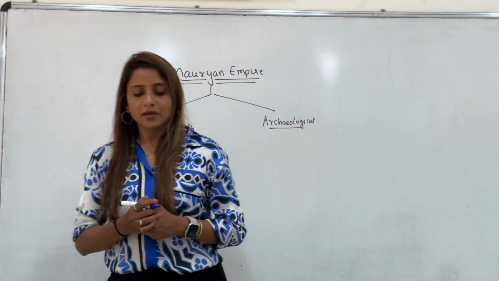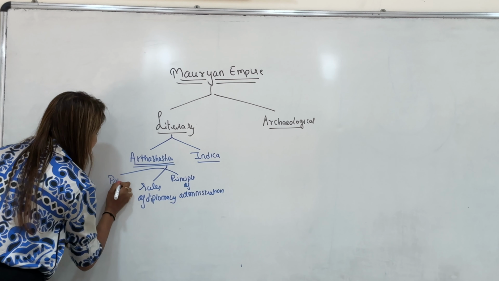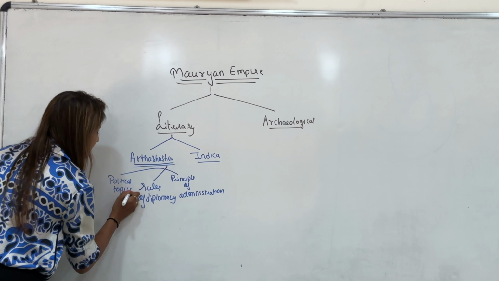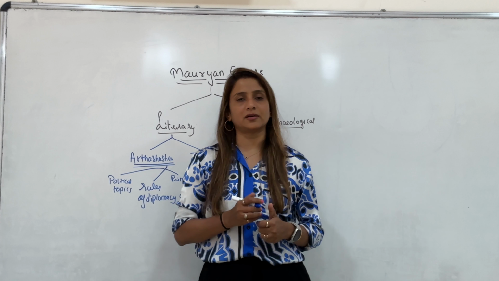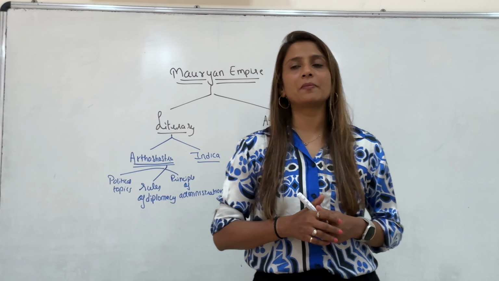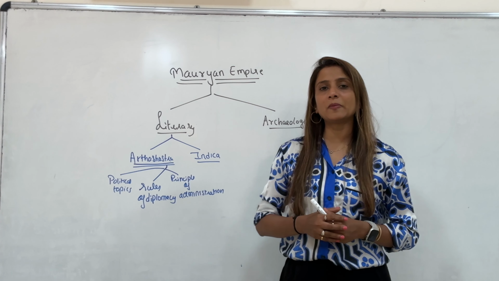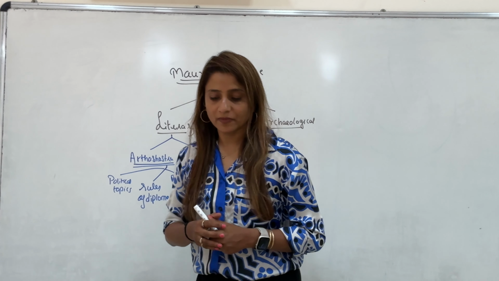And third, it talks about various political topics. Arthashastra is a book written by Chanakya in Sanskrit language. This book talks about political topics, rules of diplomacy, and principles of administration.